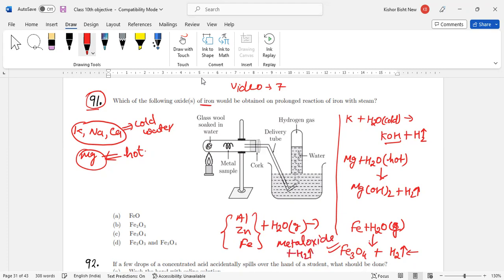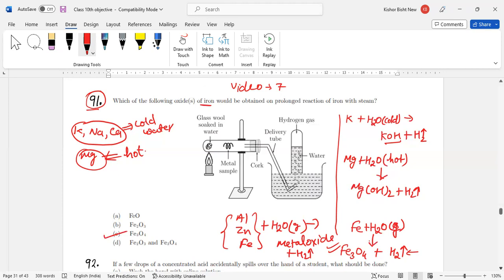Please remember, in the book it is directly written that metal reacts with water to form metal hydroxide plus hydrogen gas, but it's not true everywhere. It depends on the reactivity series. So in this case, iron reacts with steam and forms Fe3O4. The correct option is option 3.